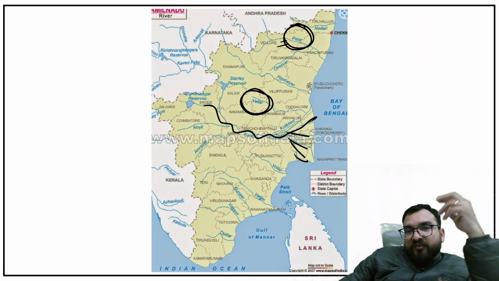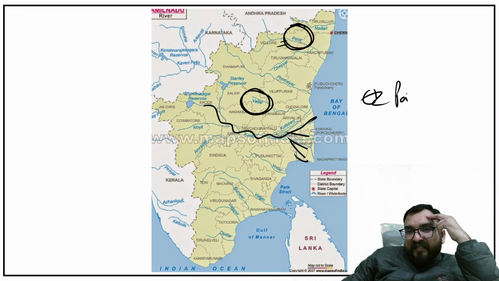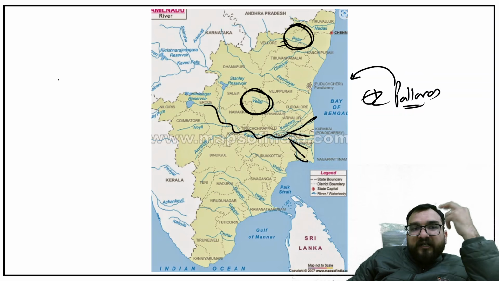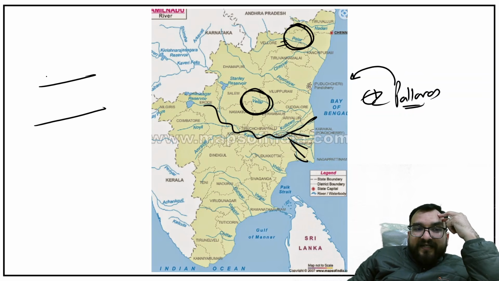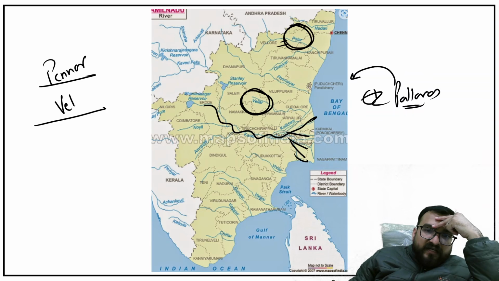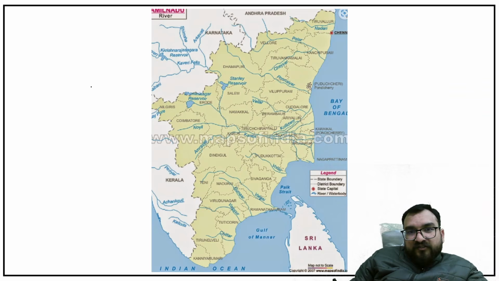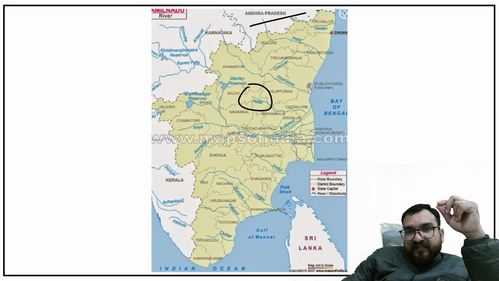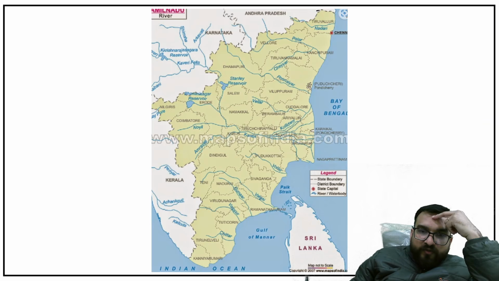And if I ask you where the Pallavas region was from, when you will be reading NCERTs or if you will be reading from me, you will be understanding that these were between two rivers. One was Pennar and the other Vellar over here. So the Pallavas were residing between these two rivers initially. Okay. So these two, Vellar is over here, Pennar is in Andhra. Okay. I hope you are understanding.